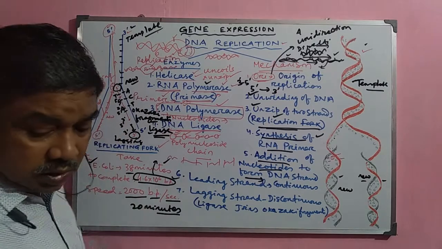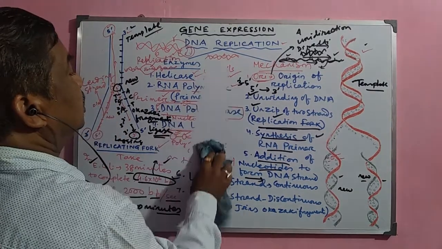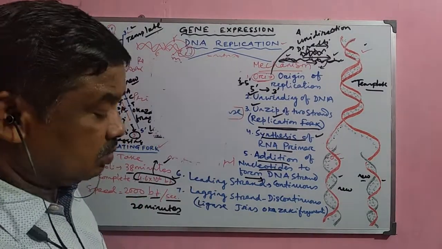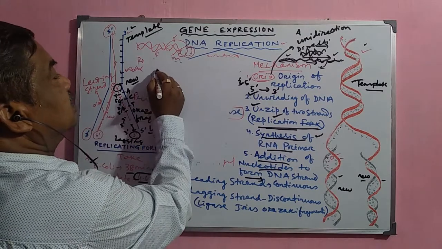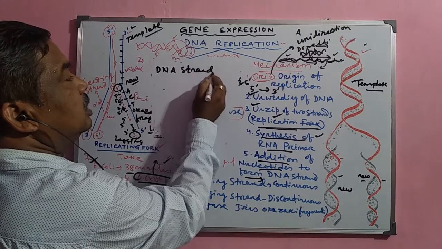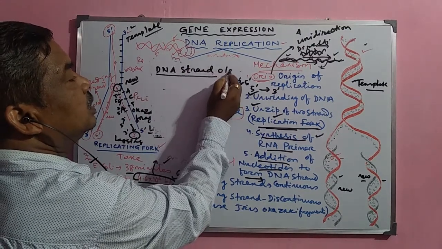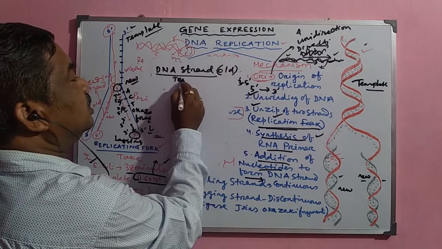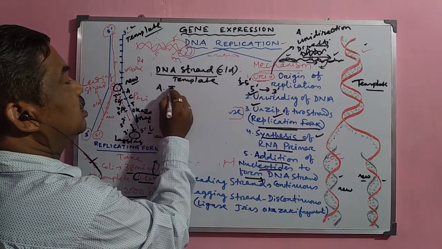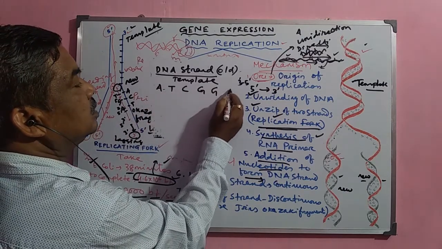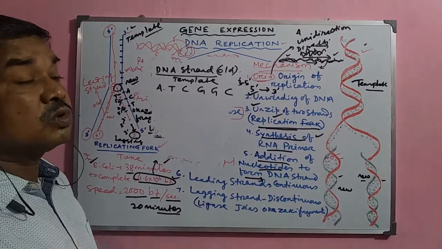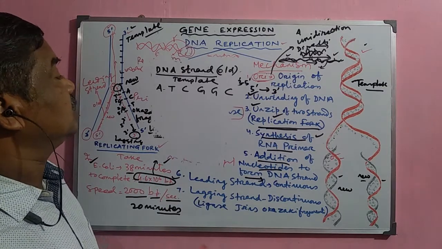Now, look at how these complementary bases are formed. Suppose sometimes a problem is given to you. Suppose you have a DNA strand, the old DNA, or you can say the template DNA. Suppose it is given that the template DNA has the sequence A, T, C, G, G, C. Then sometimes you are asked what will be the nitrogenous base sequence in the new strand.